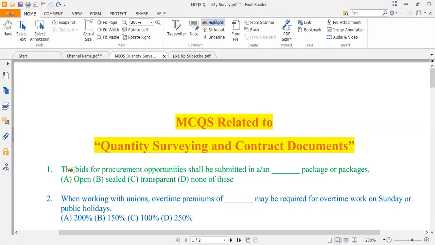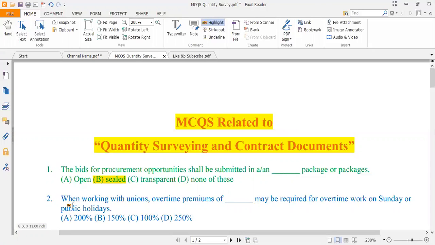Okay, guys. So the first MCQ is: the bids for procurement opportunities shall be opened in a dash package or packages. Okay. So option A is open, option B is sealed, option C is transparent, and option D is none of the above. So the correct answer according to the KPPSC rules is B, because all of the bids for procurements of any items will be submitted in concealed envelopes.